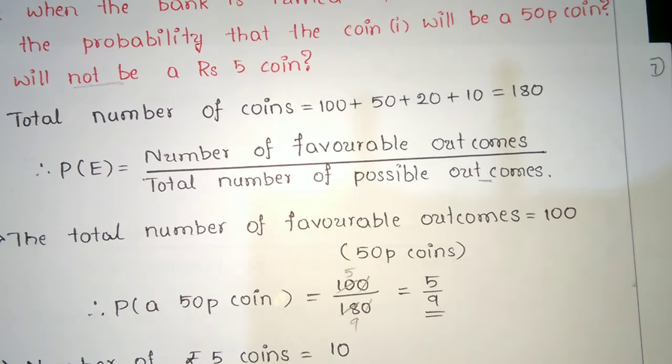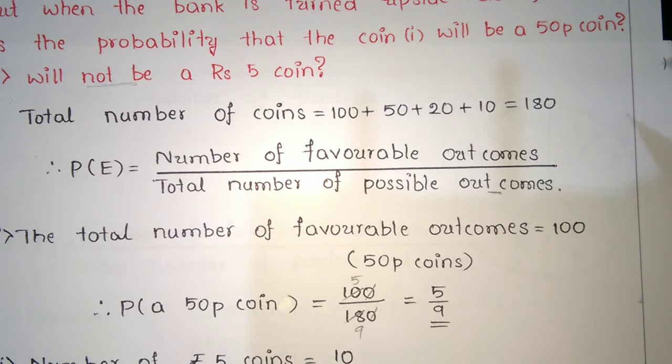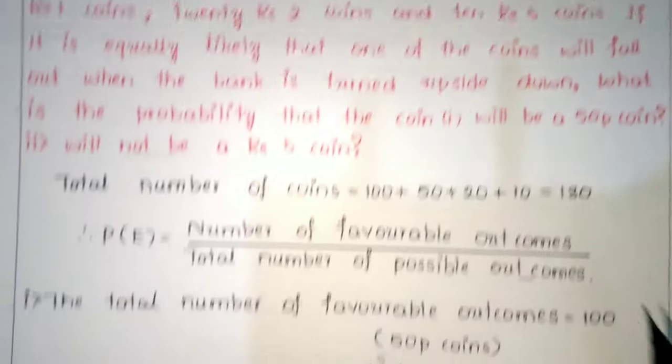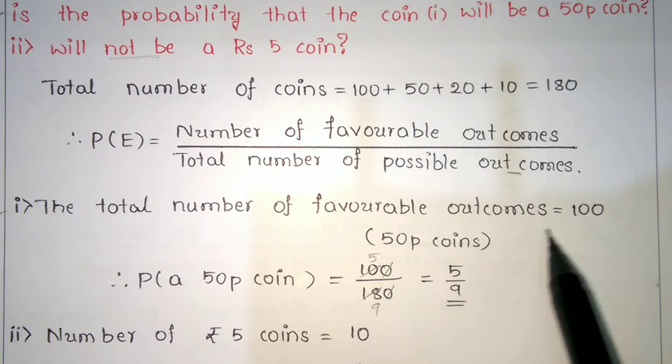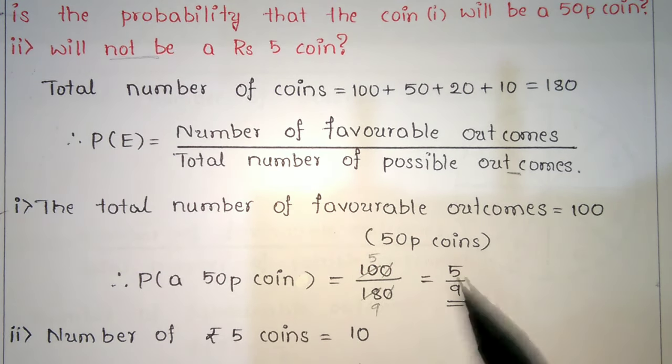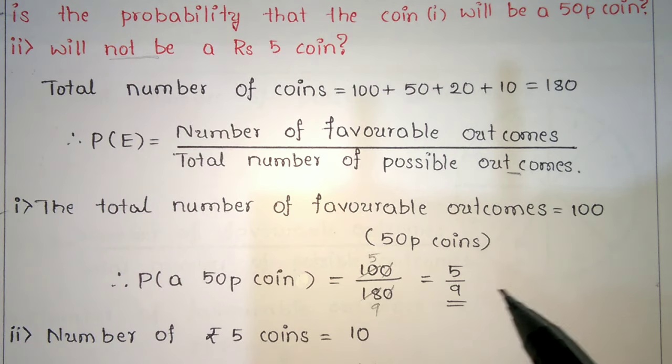The number of favorable outcomes is 100. So 50 paisa coins, you have 100 coins totally. So P of a 50 paisa coin is equal to 100 by 180, that is nothing but 5 by 9.